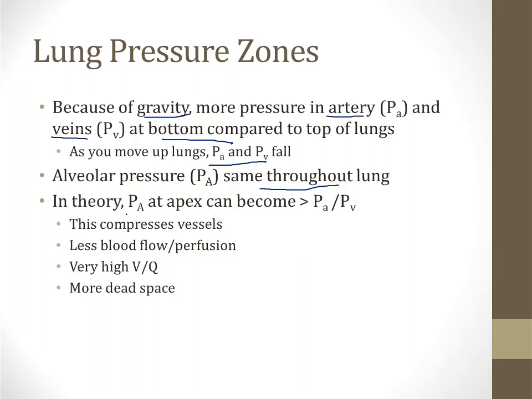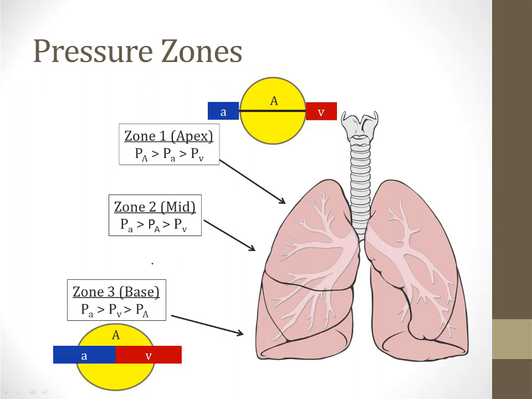So in theory, at the apex, you can have a P big A that can become greater than P little a and little v, and this means that you can compress the vessels. In other words, this can lead to less blood flow or perfusion and a very high VQ ratio and more dead space. So because of this phenomena, physiologists like to classify the zones of the lung into 3 zones. Let's talk about them one at a time.